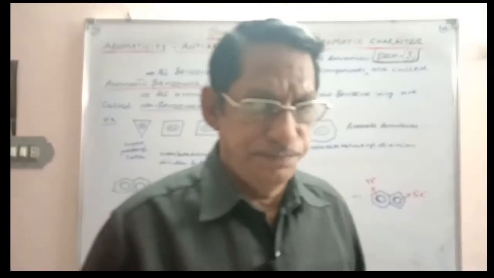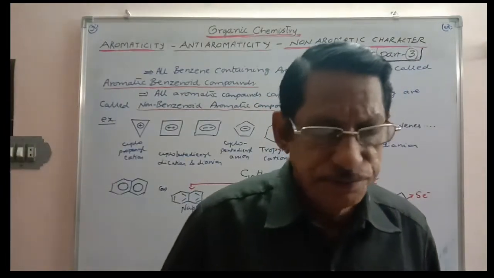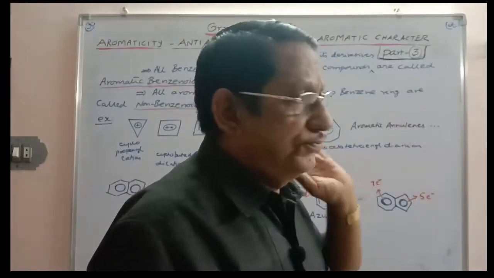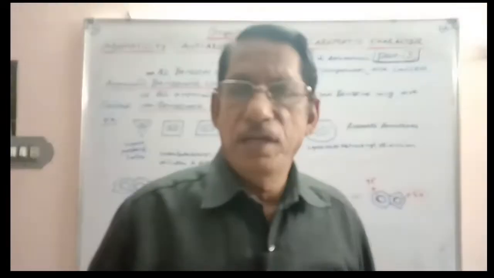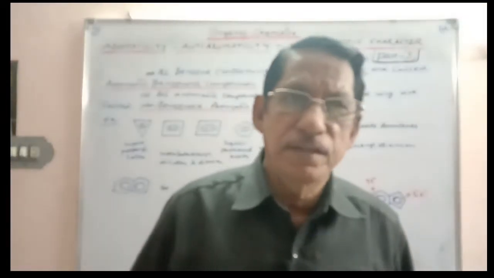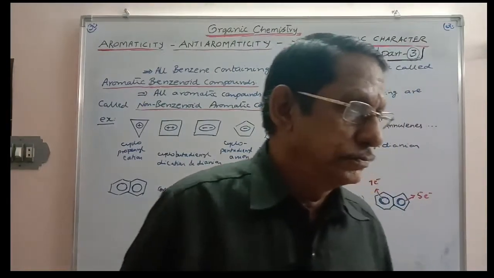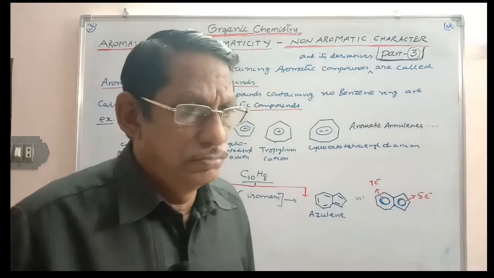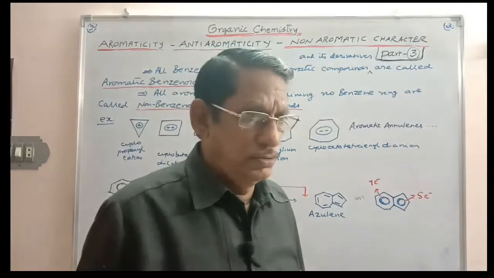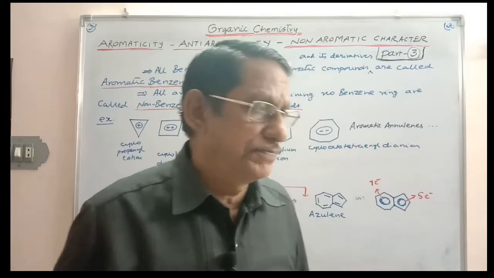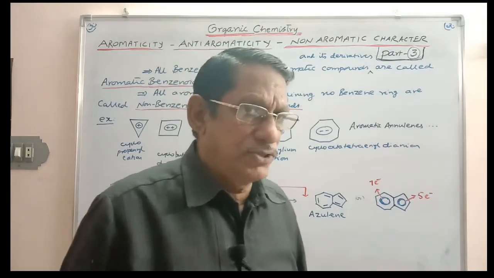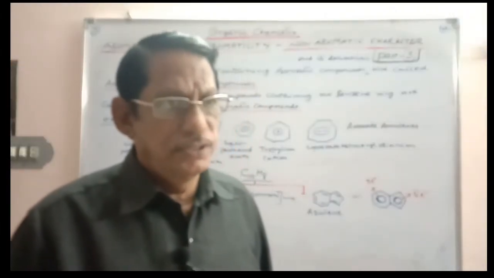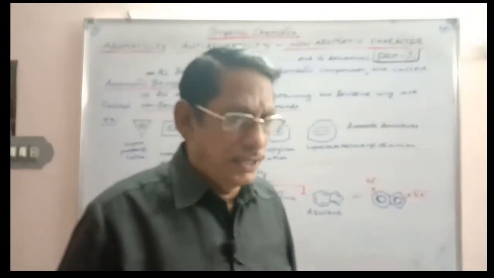My dear students, in this class, we will discuss part 3 of aromatic, anti-aromatic and non-aromatic characters. Already in the previous lecture, we discussed up to polynuclear aromatic compounds: naphthalene, anthracene, phenanthrene. After that, some more examples you have to consider to have a clear-cut understanding about the aromaticity, anti-aromaticity, and non-aromatic characters.